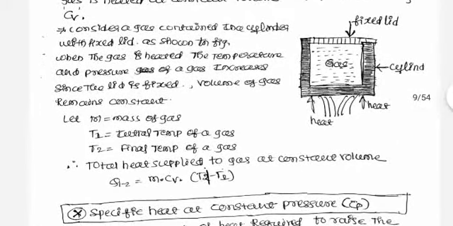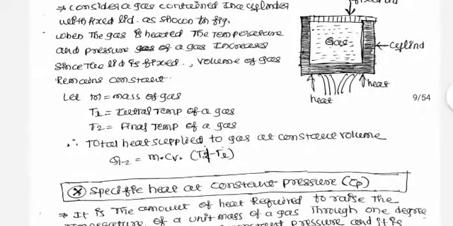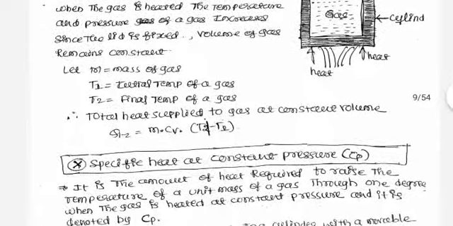And if we take m as the mass of the gas, T1 as the initial temperature of the gas, and T2 as the final temperature of the gas, then the total heat supplied to a gas at constant volume is Q1-2 is equal to m Cv (T2 minus T1).